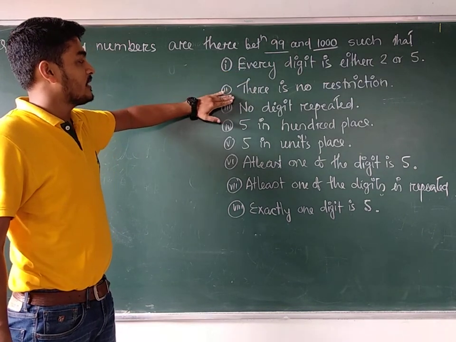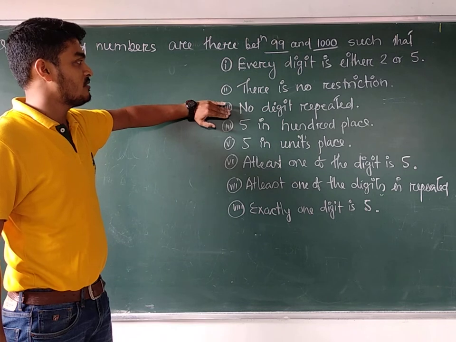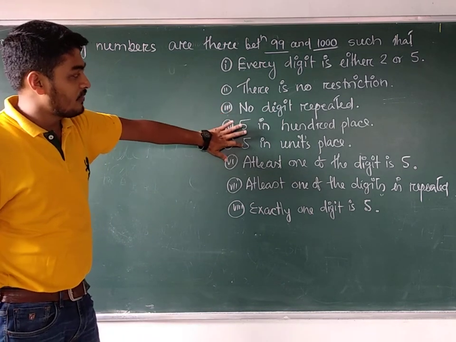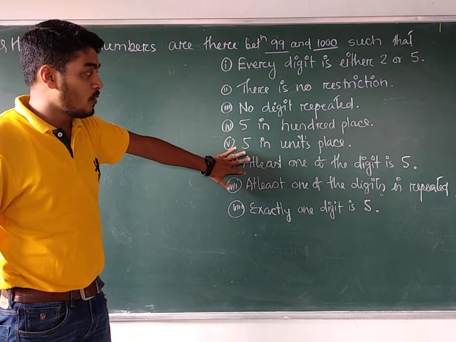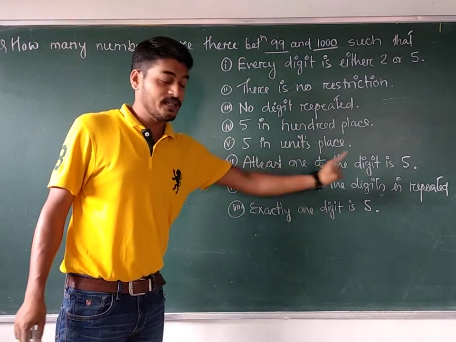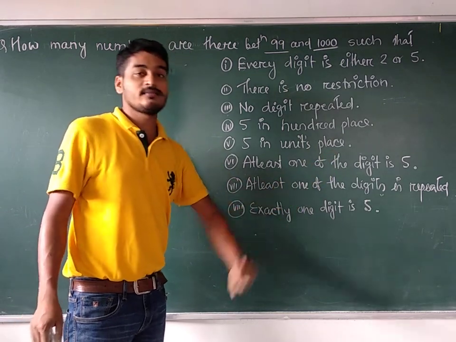First option. Second question is given there is no restriction. Third one is no digit repeated. Fourth one is 5 in 100 place. 5 in unit place. At least one of the digit is 5. At least one of the digit is repeated. Exactly one digit is 5.